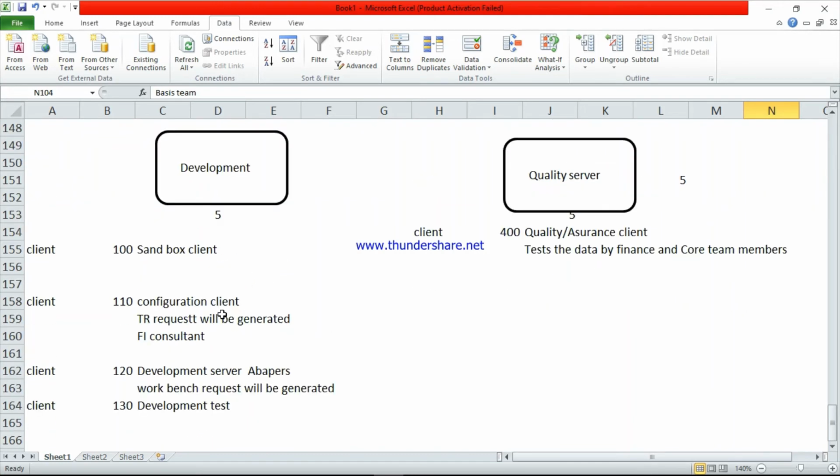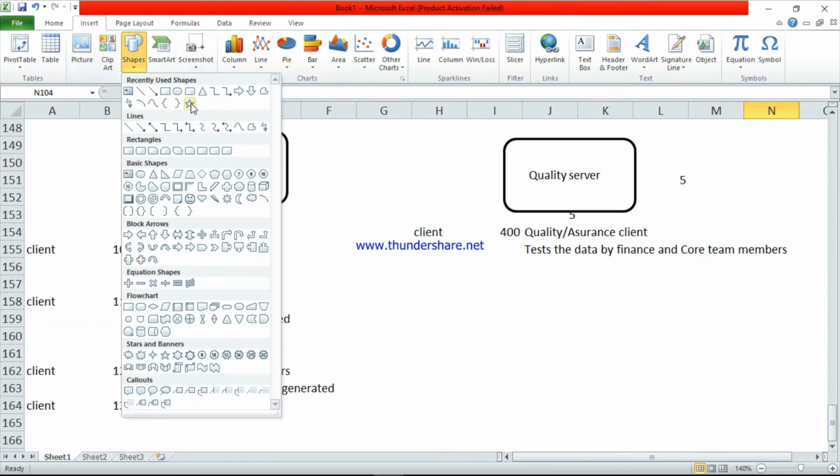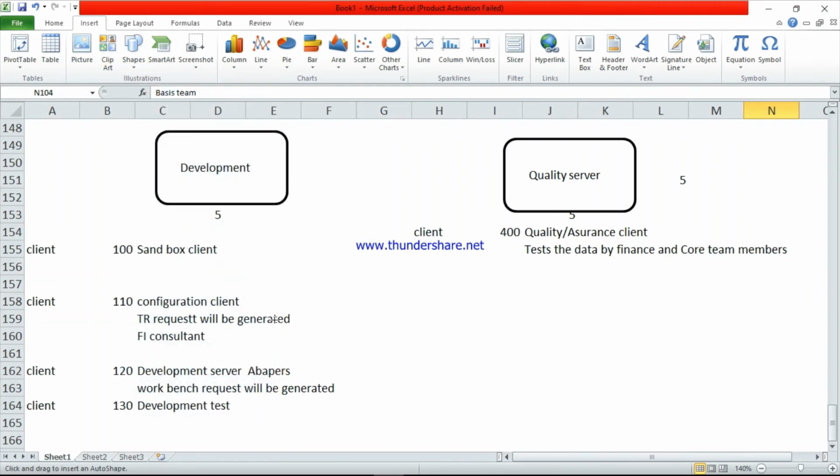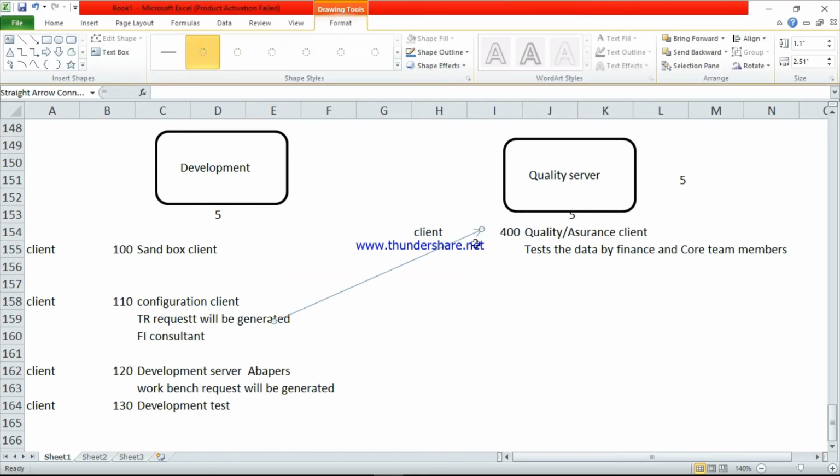At that time they will send the data from here to here. So the FI consultant data and technical data, whatever program they've written here, the data will move from client 110 to 400.